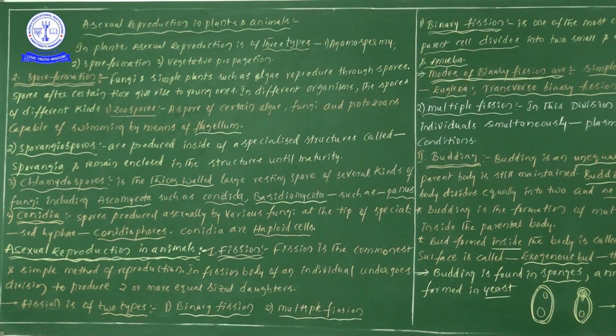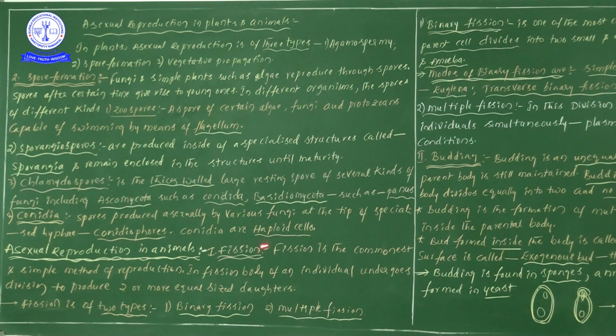Try to save this point in your mind. In this fission, the individual produces two or more equal sized daughter cells.